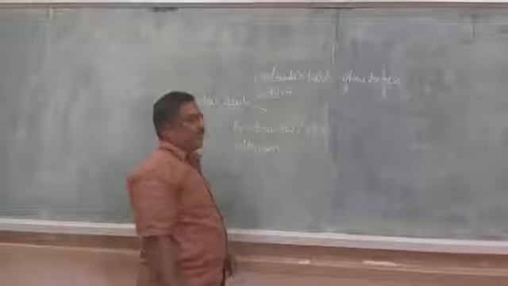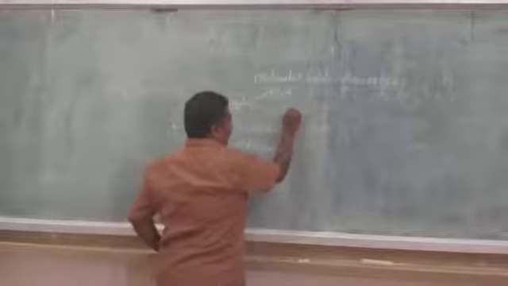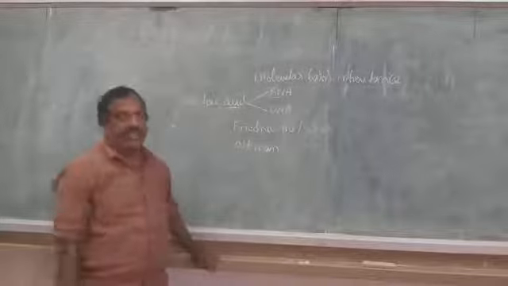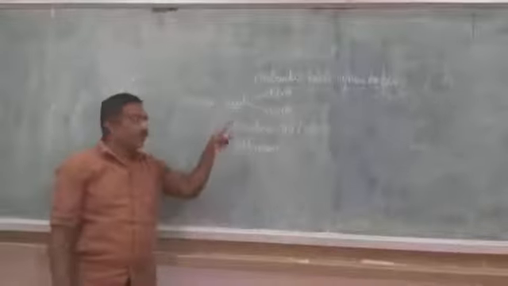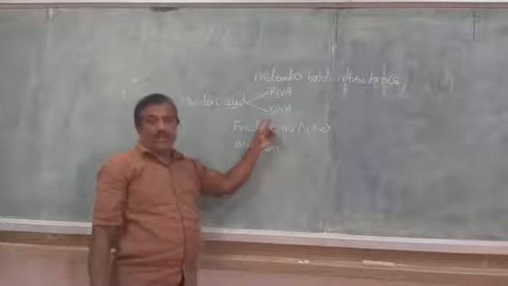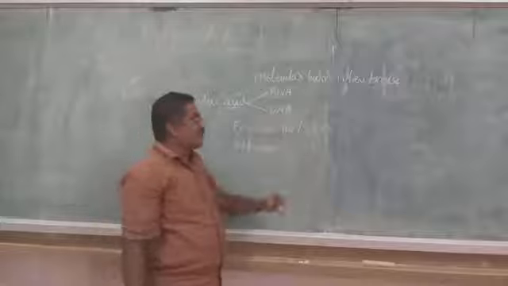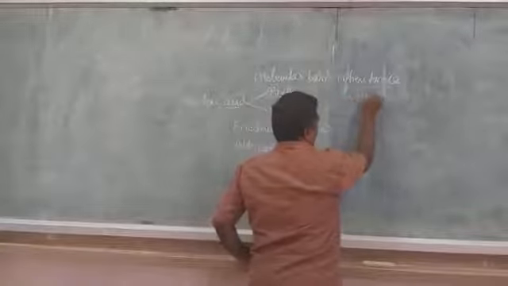Ribose sugar is one of the pentose sugars. Another one is DNA, deoxyribonucleic acid. It is made up of deoxyribose, a pentose sugar. Both are pentose sugars. One is ribose sugar, another is deoxyribose sugar.